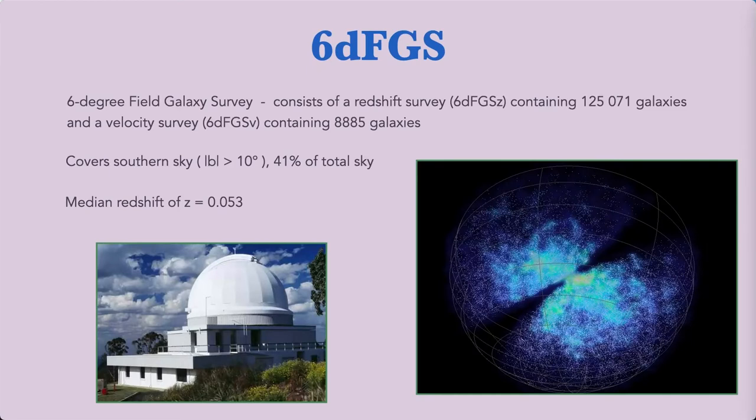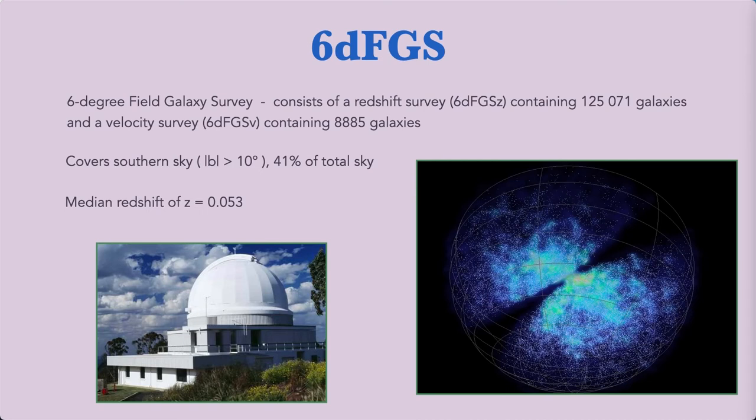The survey data that we use to measure these correlation functions comes from the 6-degree field galaxy survey. These data were taken on the UK Schmidt telescope using the 6dF spectrograph, and consist of two samples, a redshift survey, 6dFGSz, containing over 125,000 galaxies, and a velocity survey, 6dFGSv, containing nearly 9,000 galaxies. It covers 41% of the total sky, all in the southern hemisphere above a galactic latitude of 10 degrees, out to a median redshift of 0.053.